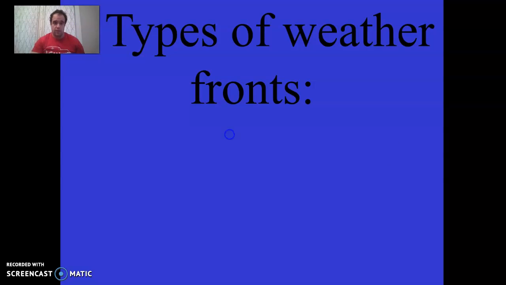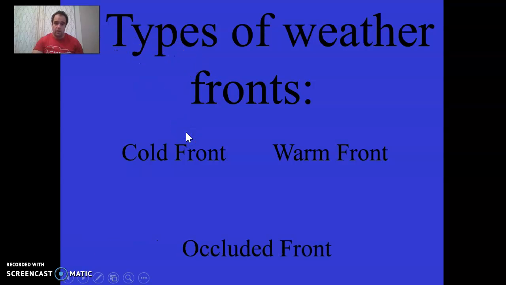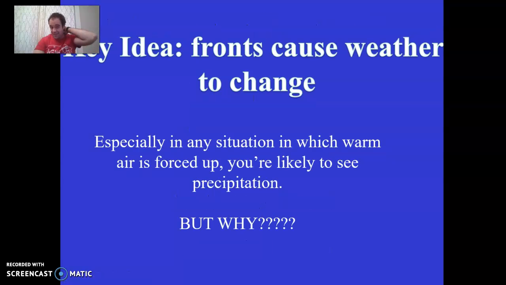There are 4 different types of fronts. First one's called a cold front. We've got a warm front. We've got an occluded front. And we've got a stationary front. We'll talk about each of those now. Now, the key idea for all of these is that fronts are what cause weather to change. It might be a beautiful day outside, but if you have a cold front coming in, something's about to happen. Better be aware of that.